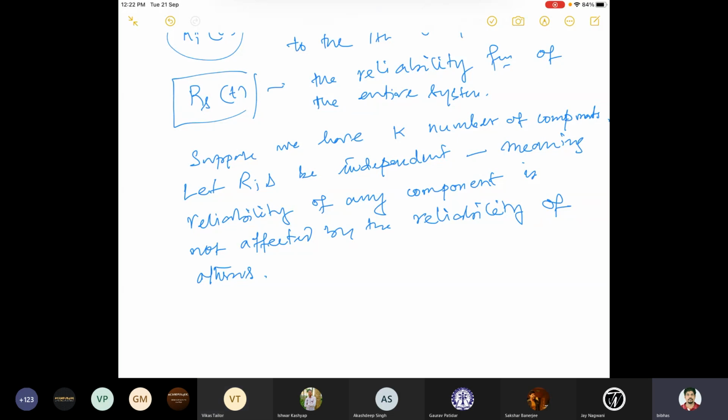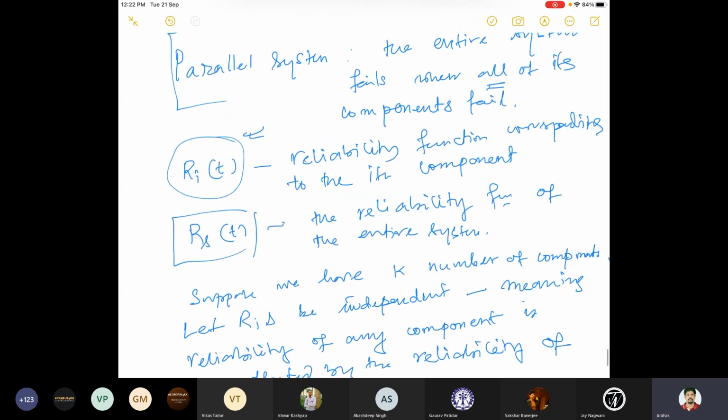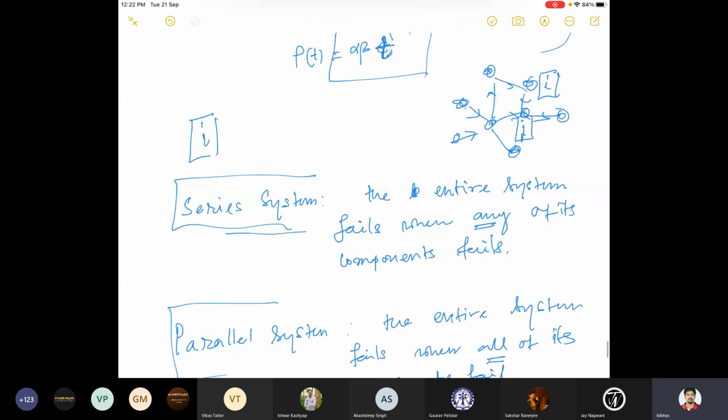In an advanced stage, if you study reliability engineering later on, you'll see that realistic systems have components which depend on each other, and then you have to deal with that kind of system in a different way. The question would be how they are dependent. If two components i and j depend on each other, there is a correlation coefficient or something like that.